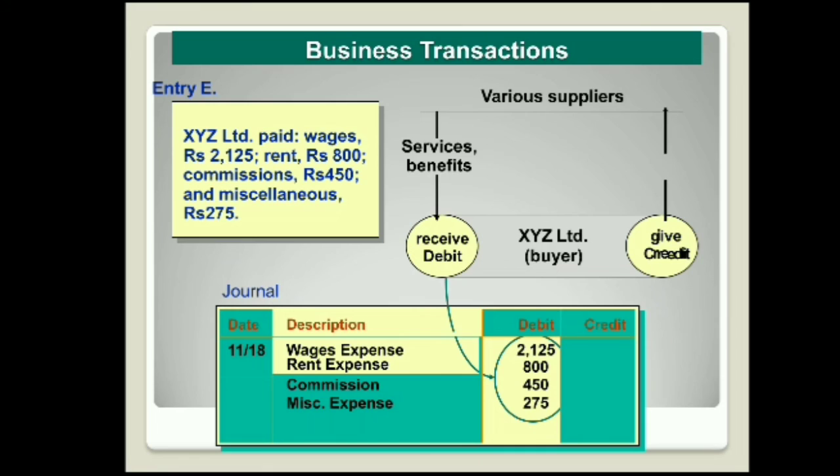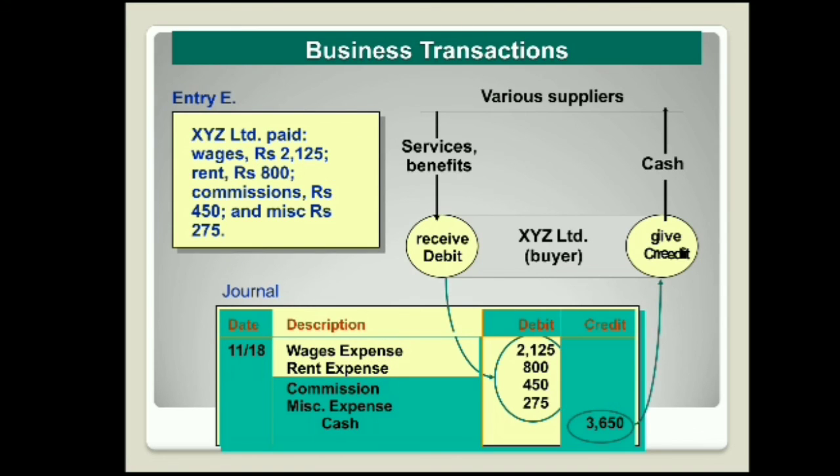The services received in the form of wages, rent, commission and expenses are recorded in the debit column or debit account. Similarly, what we are giving, cash to the various suppliers, is recorded on the credit column.